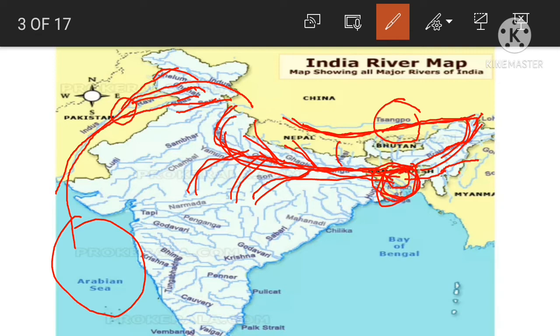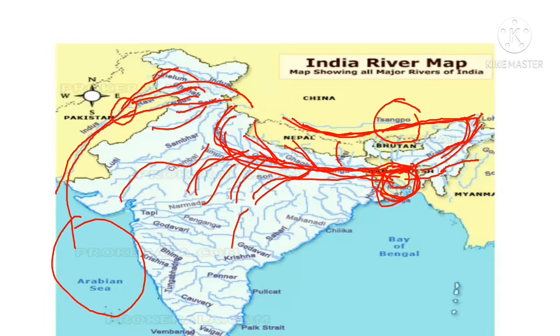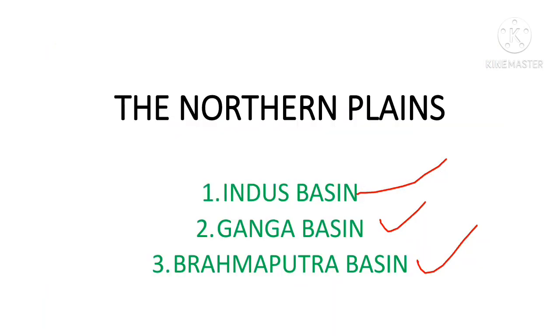So I hope you understood about those rivers. You can check it out. All the blue lines given here are rivers flowing through India. You can check which river flows in which direction. So next,